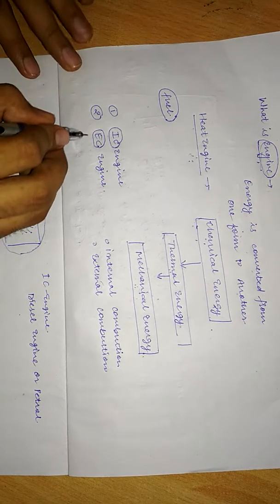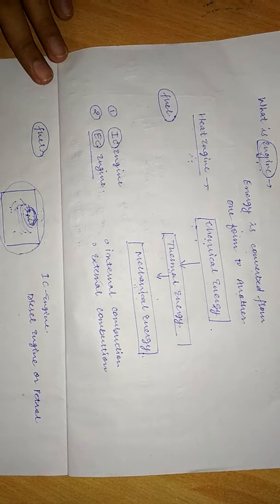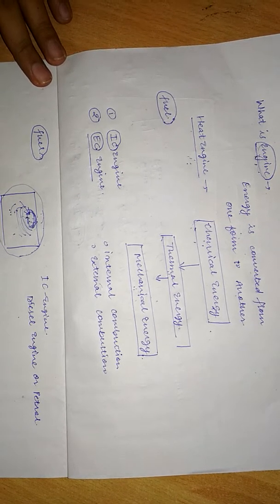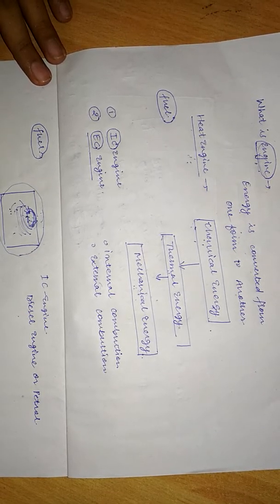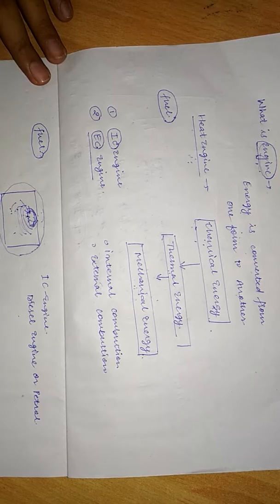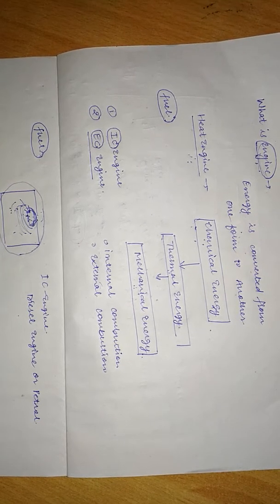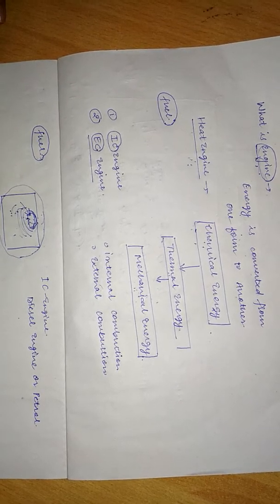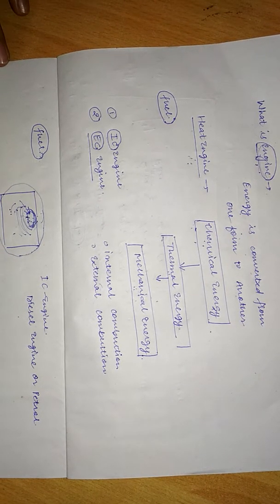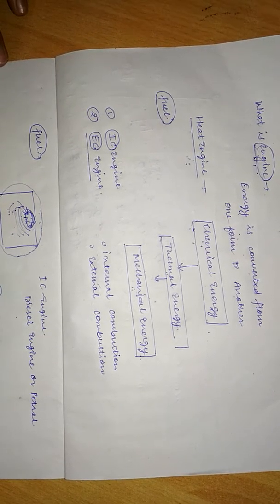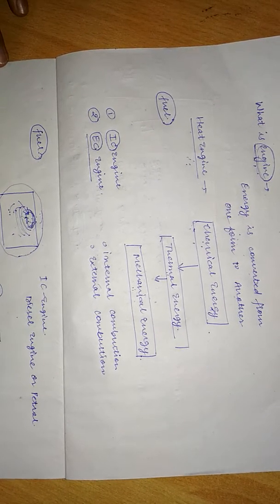But in external combustion engine, what happens? The fuel burns outside the working body. In external combustion engine, combustion takes place outside the cylinder. That is, if this is the cylinder, then outside of this cylinder, the fuel will burn.